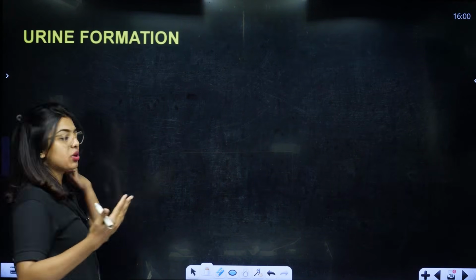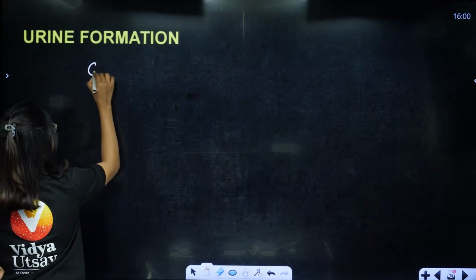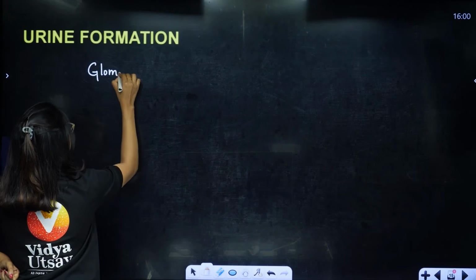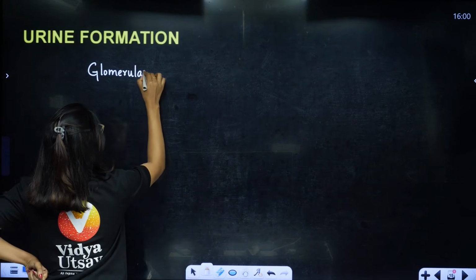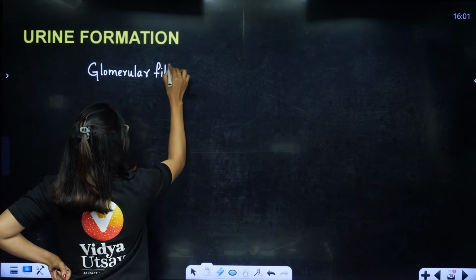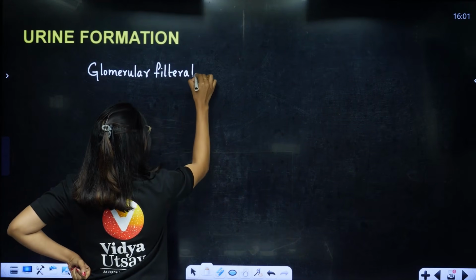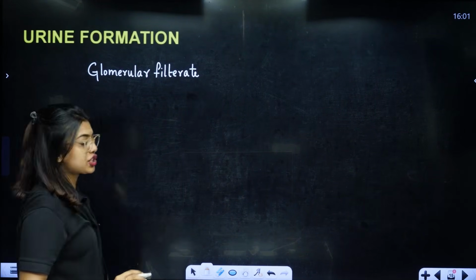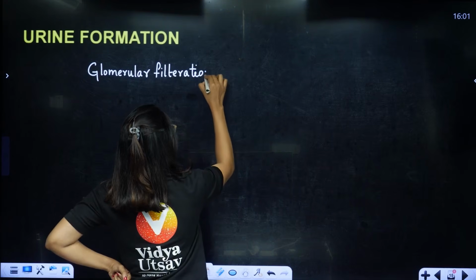Glomerular filtration means what, ma'am? It is already happening in the glomerulus, right? But that is not the important part here. In glomerular filtration, students, the glomerulus has three main parts. Glomerular filtration happens with three main parts.